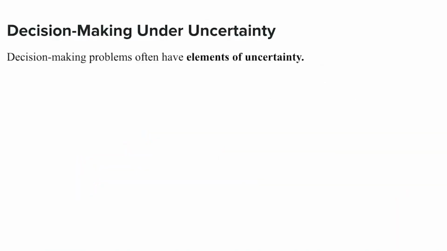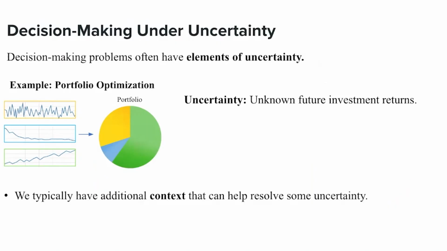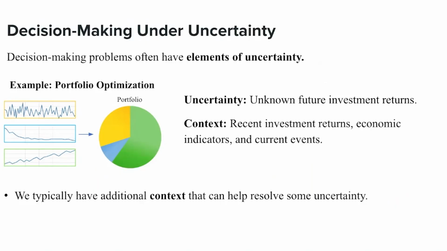It turns out that decision-making problems often have elements of uncertainty. In the portfolio optimization problem, the uncertainty is the unknown future investment returns. If we somehow knew these future returns exactly, we could make the perfect investment decision today. But unfortunately, we don't. Instead, we typically have additional context, some data, that can help us resolve a degree of the uncertainty. For portfolio optimization, we can look at things like recent investment returns, economic indicators like unemployment statistics, and current events like international news. These can help us gauge what will happen in the future.